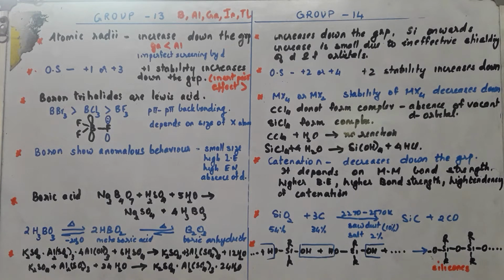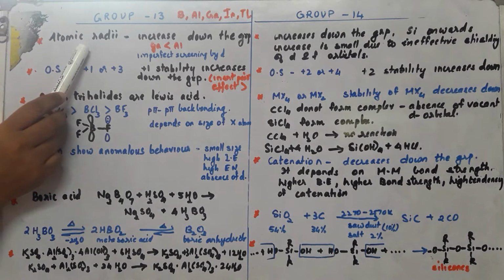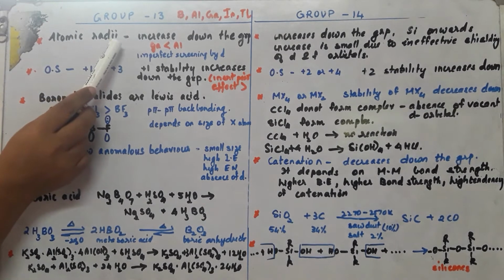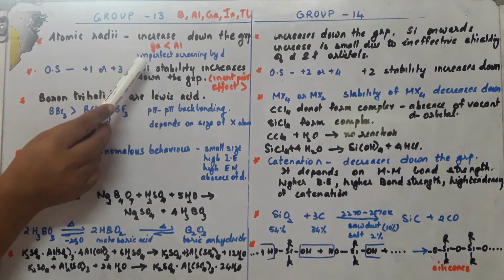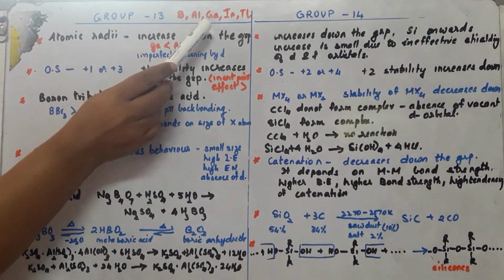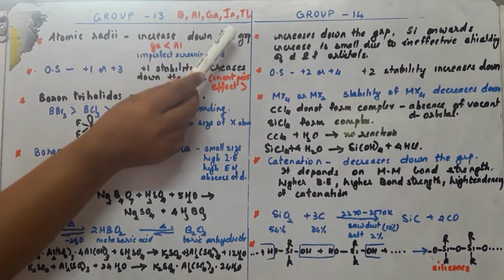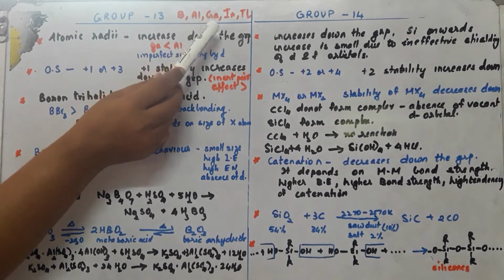Okay, today let us learn about group 13 and group 14 properties, as well as certain compounds which come under group 13 and group 14. So first of all, taking atomic radii. We know that in group 13, as we move down the group, the elements are boron, aluminium, gallium, indium, thallium. As we move down the group, the atomic radii increases.